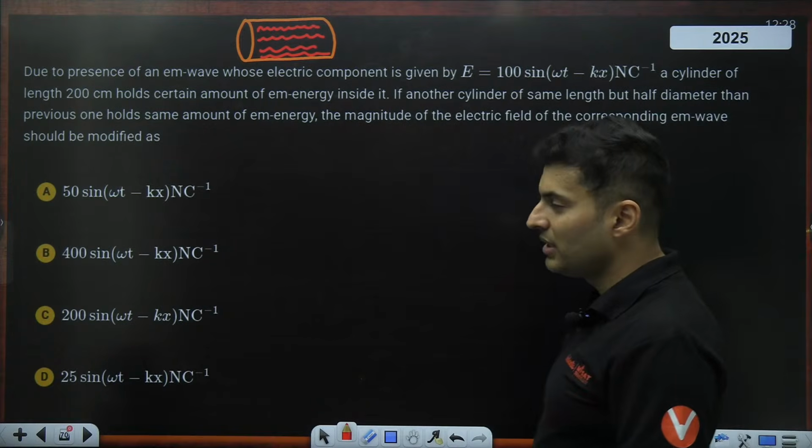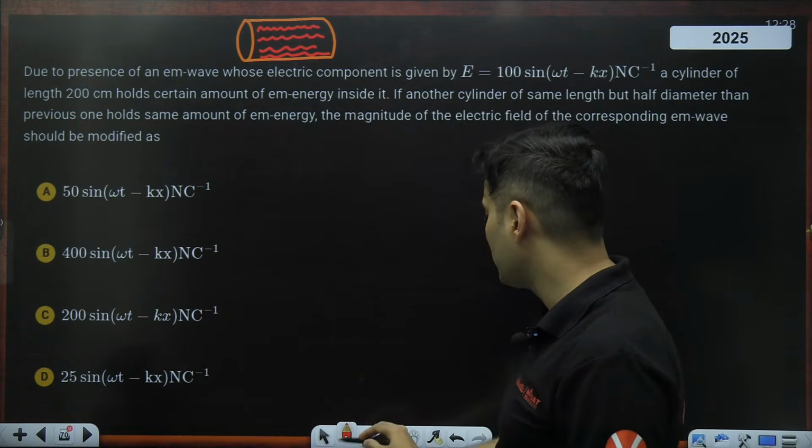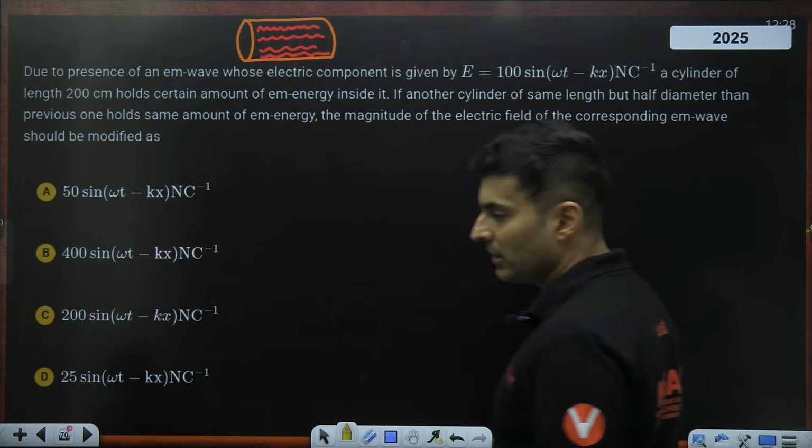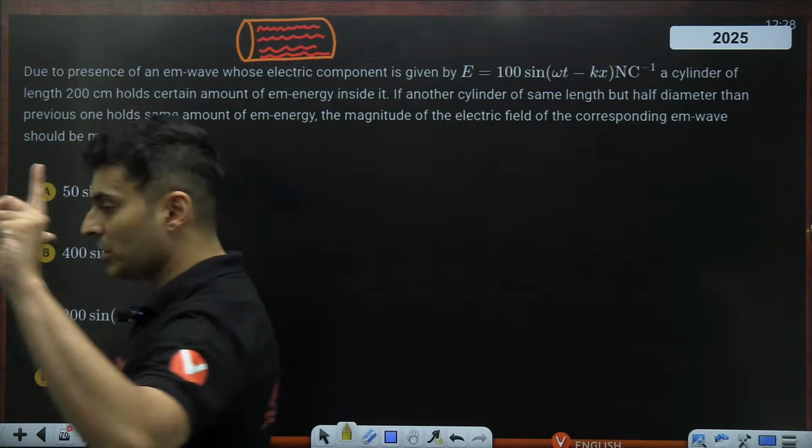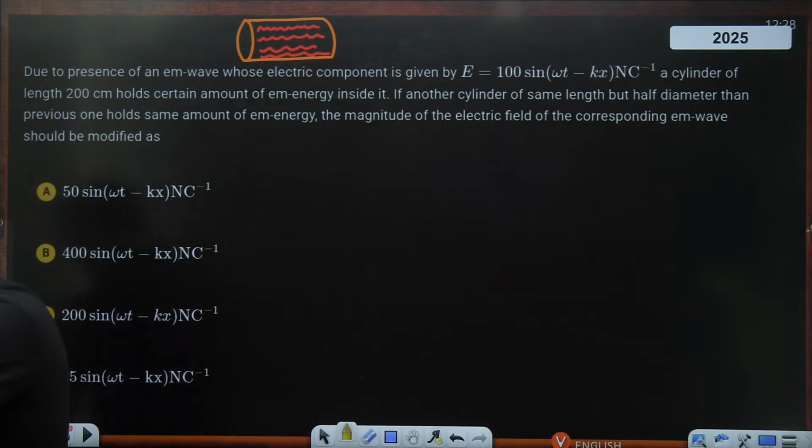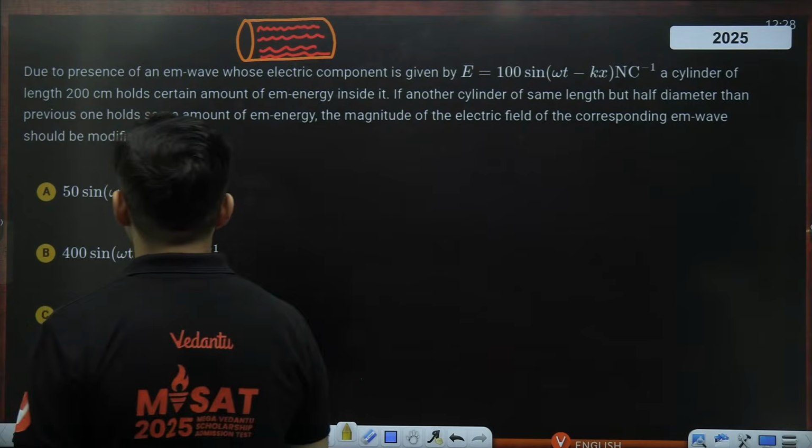So basically there are two cylinders which are being compared. Let's try to understand how we do this particular question. It's a very interesting question. Try to read it again. What all is the same, what all is different.